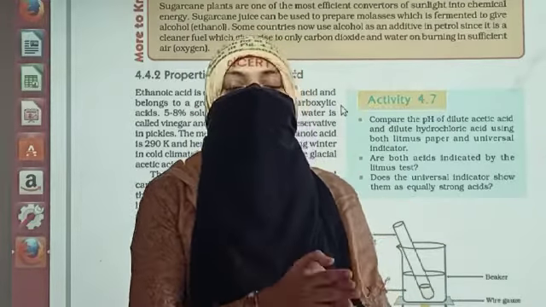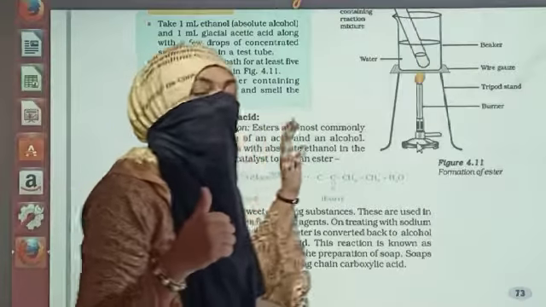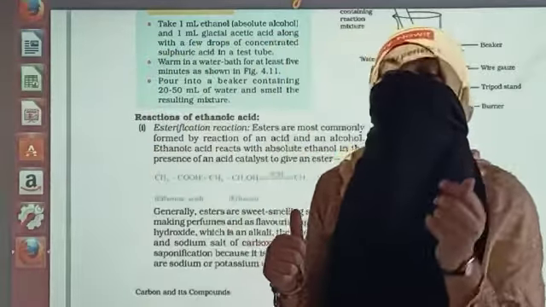Very important: the reactions of ethanoic acid. First reaction, esterification. What are esters? Esters are sweet smelling compounds and the functional group is COOC. How are we forming that? Ethanoic acid and ethanol, when added together in the presence of acid, give loss of a water particle along with the ester.